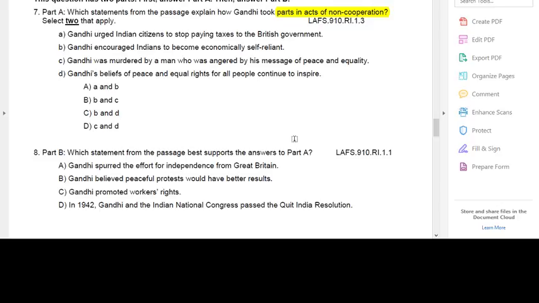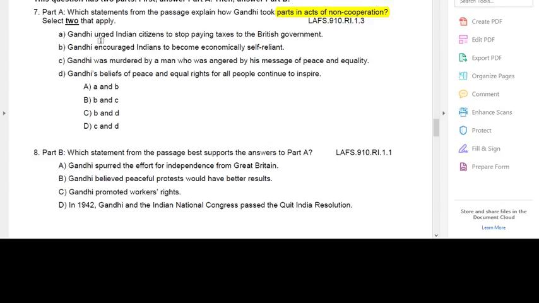So first I'm going to cross some off that I'm not going to use. Right away, I'm looking for things showing that people aren't cooperating with the government. So I see here number C, Gandhi was murdered by a man who was angered by his message of peace and equality. Him being murdered has nothing to do with him telling people to take part in acts of non-cooperation. So on your paper right now, cross off C. We are not going to use C. You should be crossing this off right here on your physical paper.